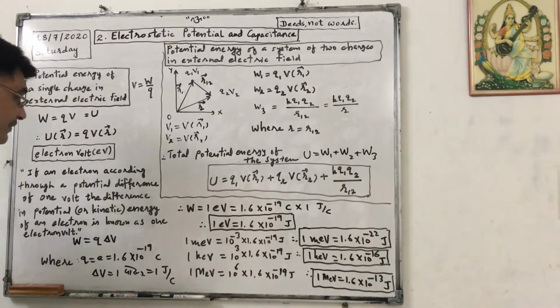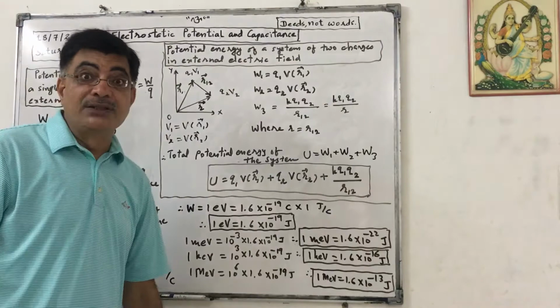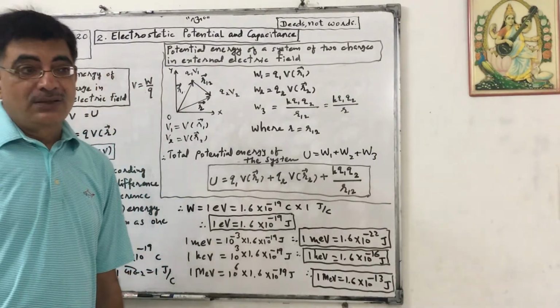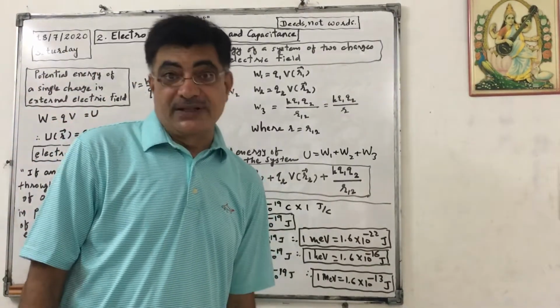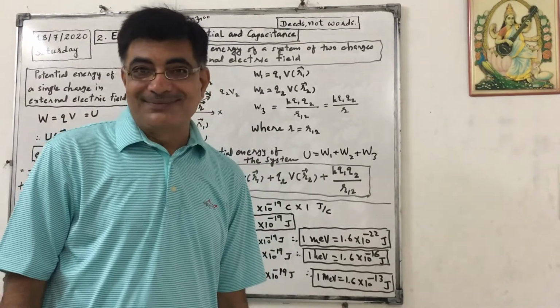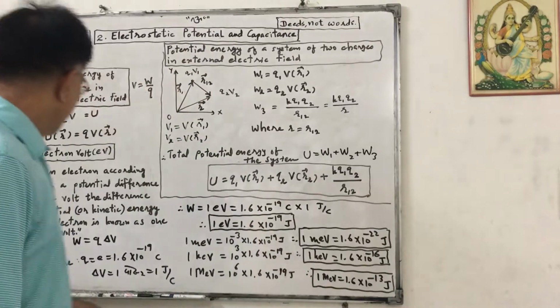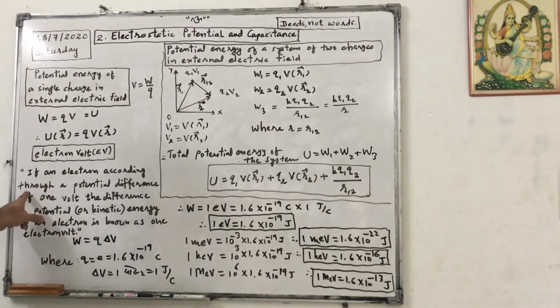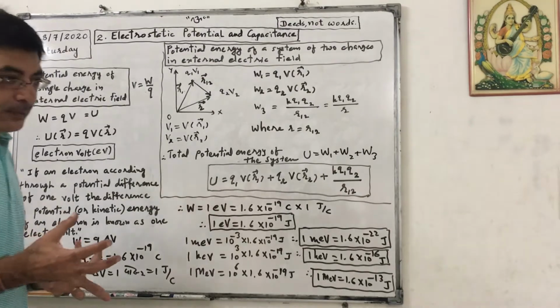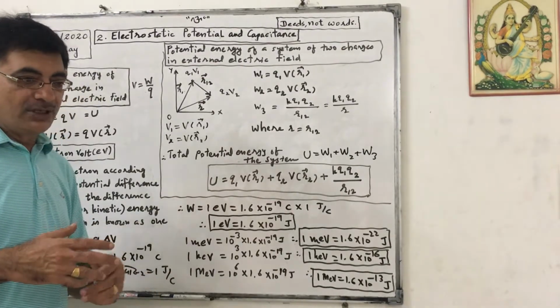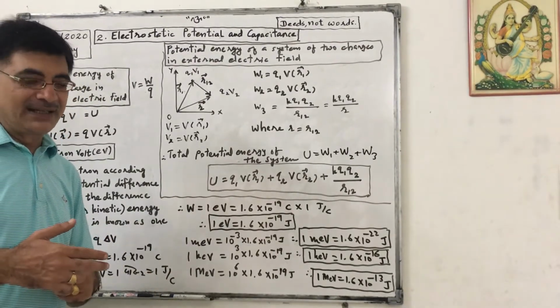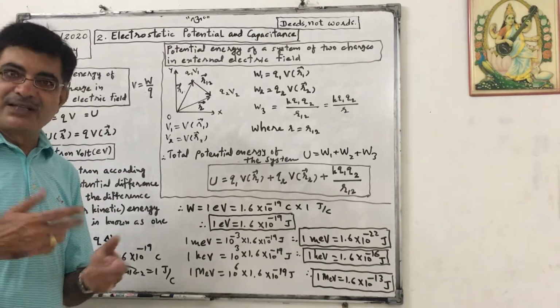Now we are discussing a new unit of energy. It is widely used in nuclear physics. That is called electron volt. The name itself suggests the definition. If an electron is accelerated through, meaning passing completely through, a potential difference of 1 volt, the difference in potential or kinetic energy, both can be converted into each other, either kinetic to potential or potential to kinetic, we can use any.